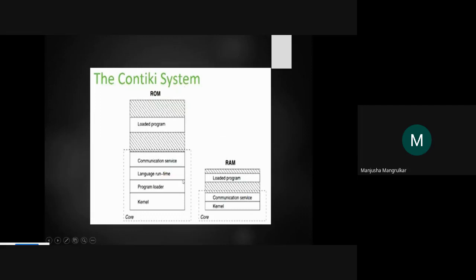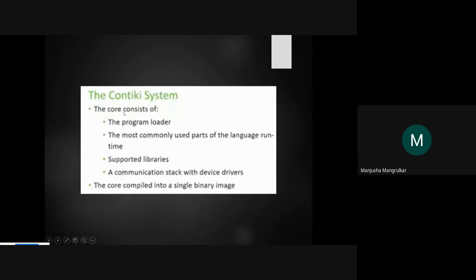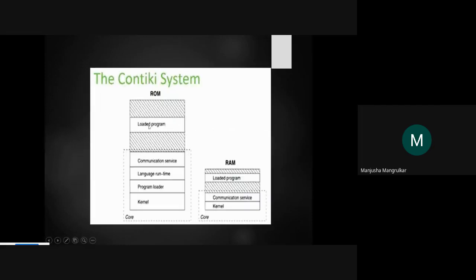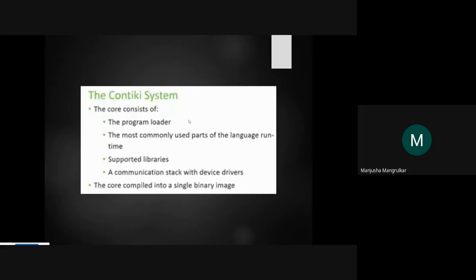Now in the Contiki system, the kernel, communication services, language runtime and program loader are the core part, and the loaded programs sit alongside. The core is shared, with the RAM part holding the kernel, communication services and the loaded programs. So this is the ROM and this is the RAM used in a Contiki system. The core consists of the program loader.